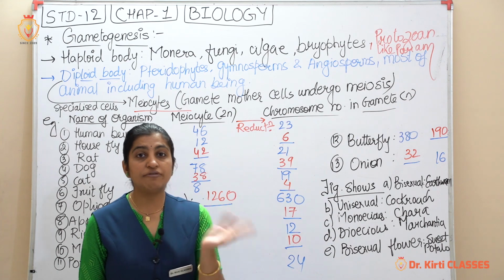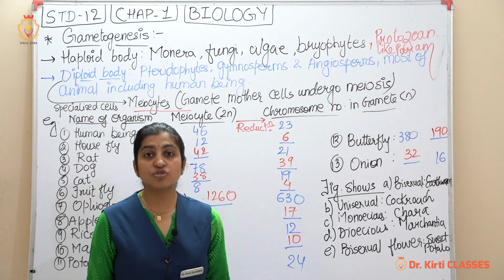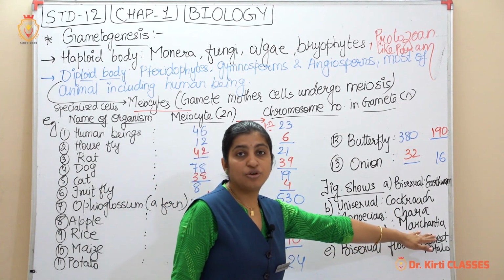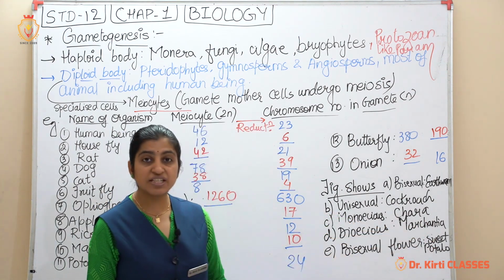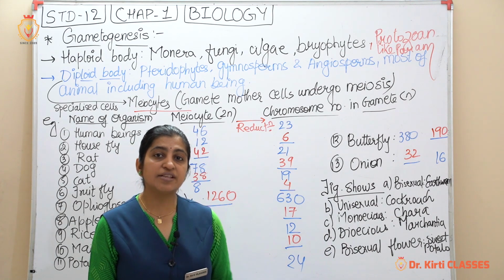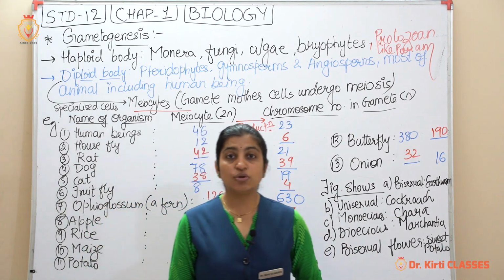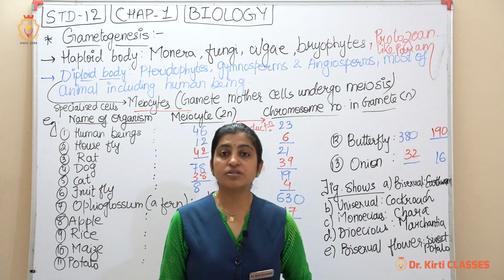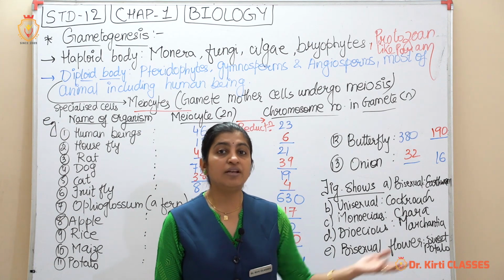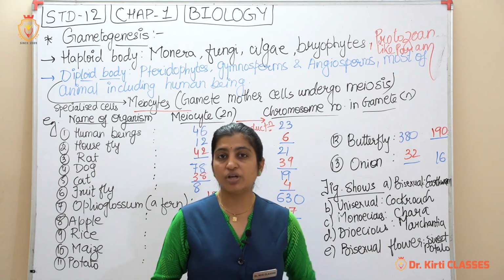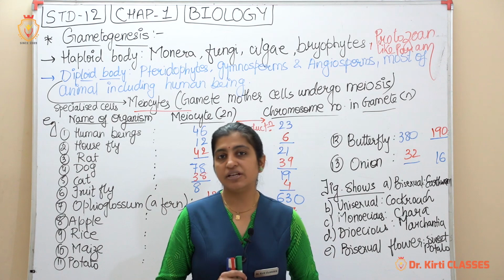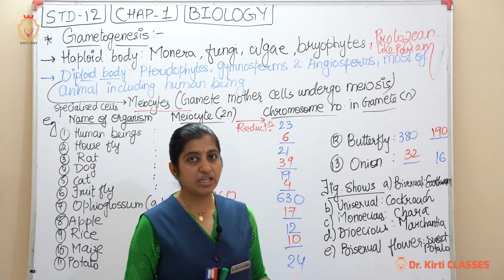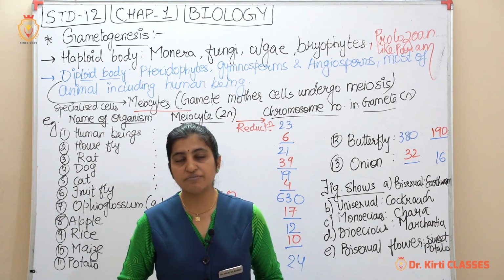Dioecious plants consist of male and female on different plants, on different parts of the body. Example is of what? Marchantia. Bisexual flower, a flower consists of both sexes. Yesterday I told you, right, in the last session we saw the examples of bisexual flowers. Which were they? Tomato, hibiscus. So again, a bisexual flower consists of both reproductive organs, male and female, present in the same flower. So you just go through all the figures with labeling. Don't forget, they may ask as MCQ, right?